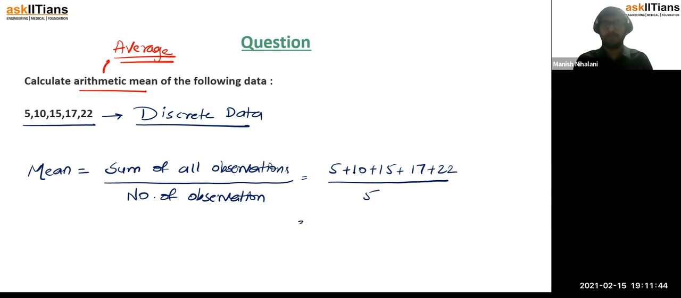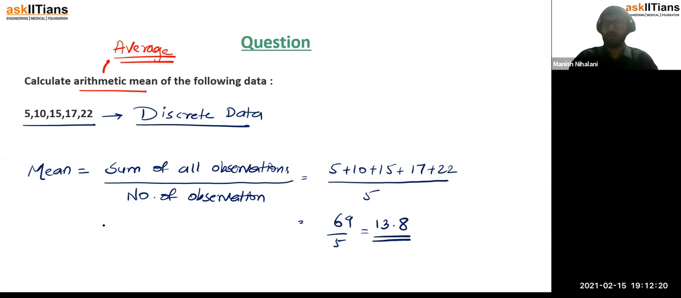So when we take the sum, we get 15 plus 15, 30, right? And 30 plus 17 is 47, right? And 47 plus 22 gives us 69. So 69 divided by 5, approximately 13.8, right? This is just 13.8. So the mean of the given set of observations is 13.8. So it's very simple to calculate the mean of discrete data.